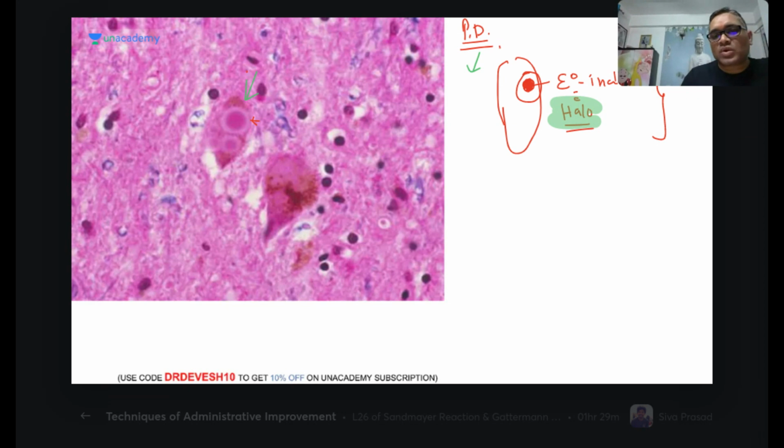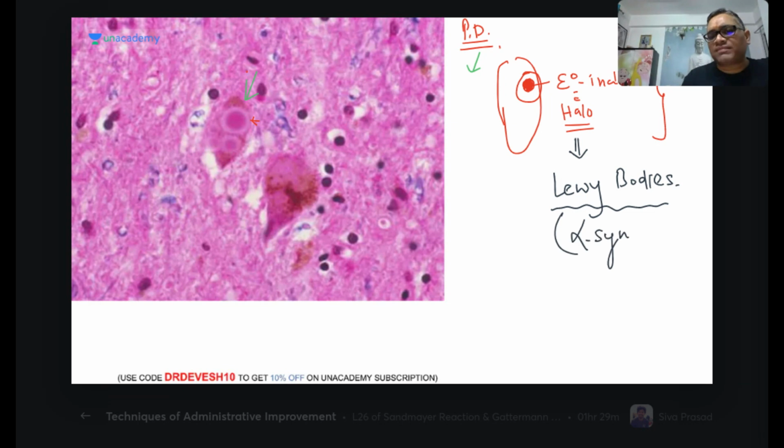And what is this called? What is the name of this body? So this is the Lewy body. These are the Lewy bodies. So what do Lewy bodies consist of? What will be present inside them? Inside them, there will be misfolded alpha synuclein only, right? So alpha synuclein is present.